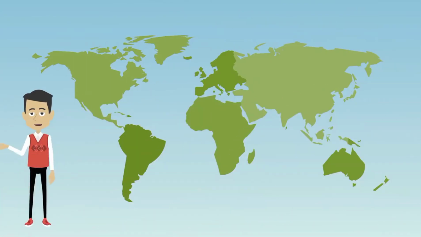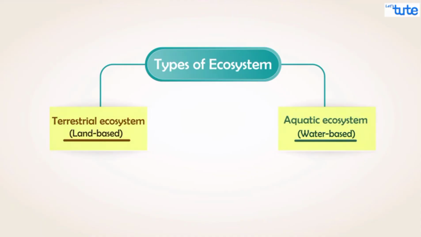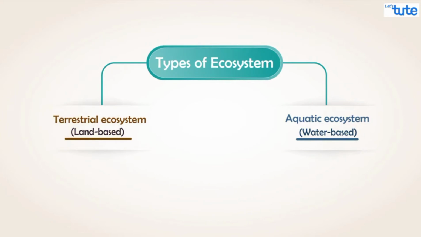There are 6 types of biomes found on Earth. They can be found at different locations all over the earth. Biomes vary in rainfall and climates. There are also unique types of organisms living in each biome. So now that you understand what a biome is, let's proceed to the classifications of terrestrial ecosystem and aquatic ecosystem.